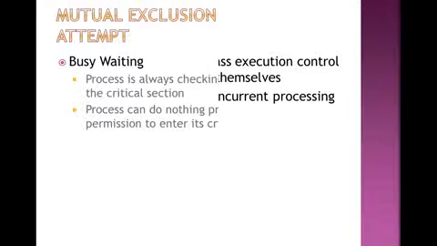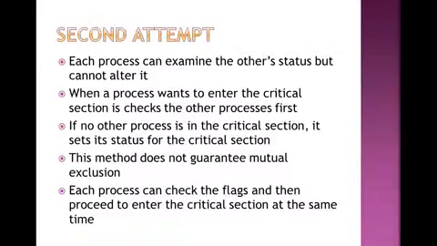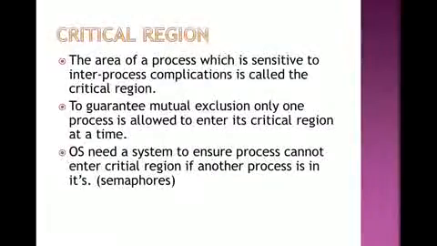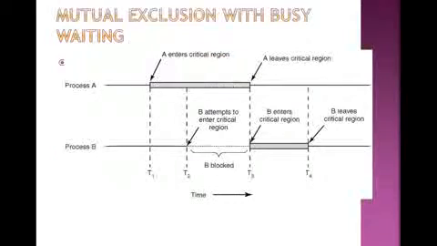This is again the process. This is the mutual exclusion first attempt. There is a problem with the first attempt used in mutual exclusion. Multiple attempts are used. Then we discussed the coroutine, second attempt, third attempt, fourth attempt. Then the correct solution after taking these attempts. Then the critical region, how different processes go into the critical region, and how different processes overlap in time in the critical regions.